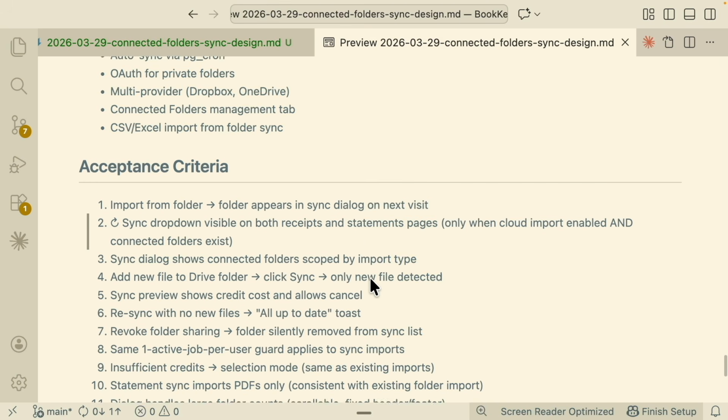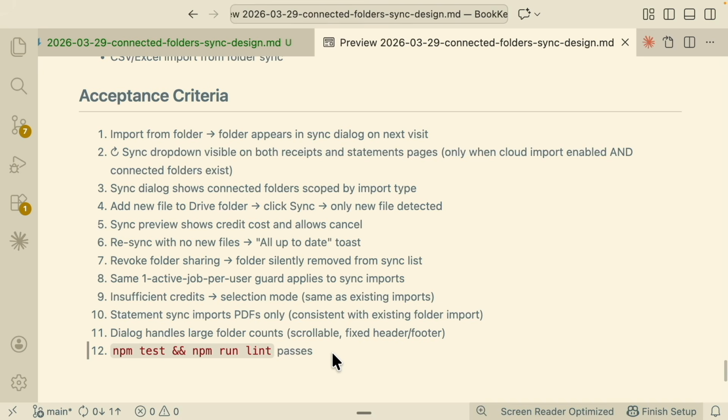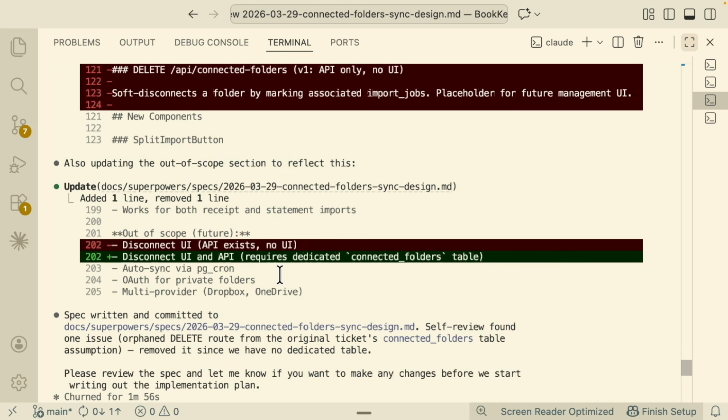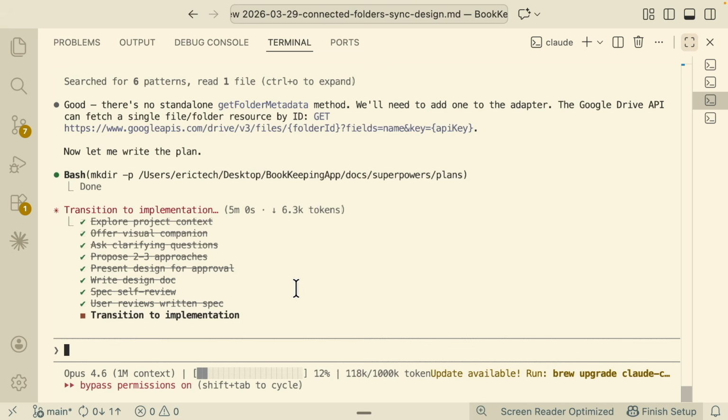Furthermore, we also have the acceptance criteria. So after we review this, everything looks good. We're going to approve this, and it's going to start to design the implementation plan. So here you can see that's exactly what I told it to do, to basically transition to the implementation plan. And right now you can see it's going to break this entire plan into a list of tasks that we're going to execute for this entire plan.